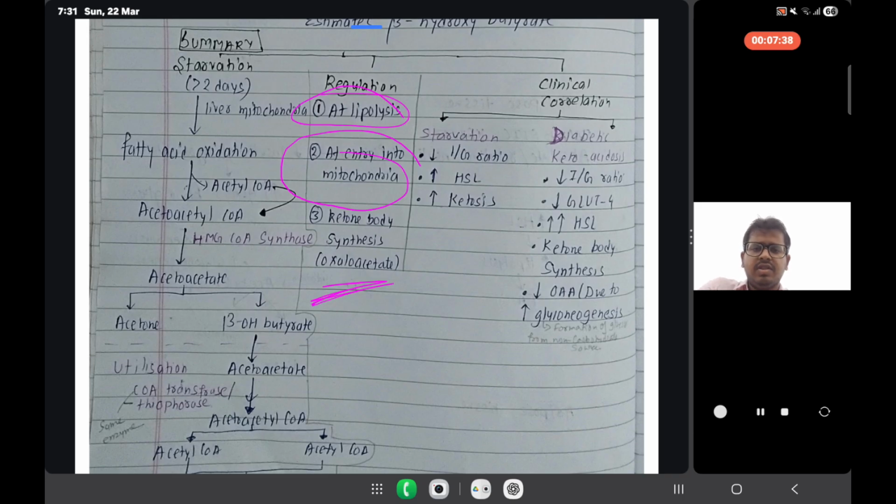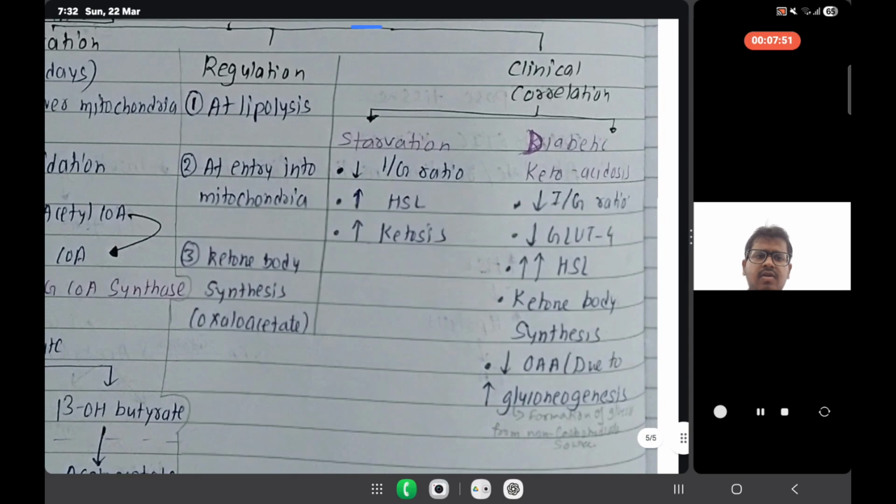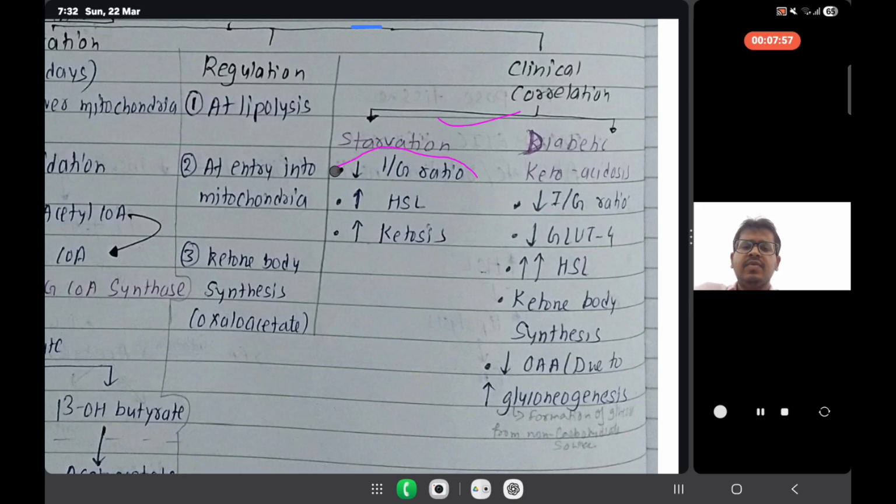Now we are talking about clinical correlation. We talk about starvation and diabetic conditions. In starvation, there is a decrease in the insulin by glucagon ratio, and there is an increase in hormone sensitive lipase.